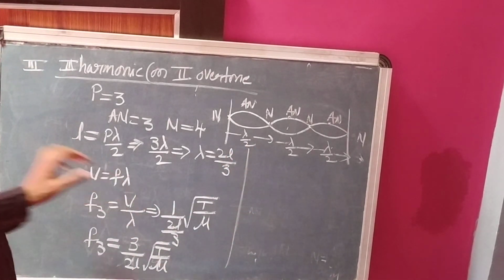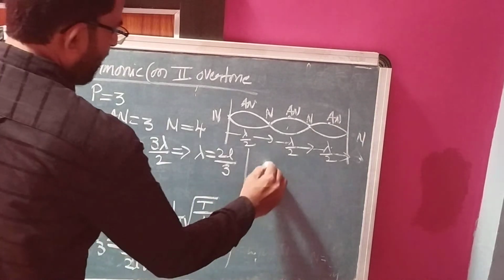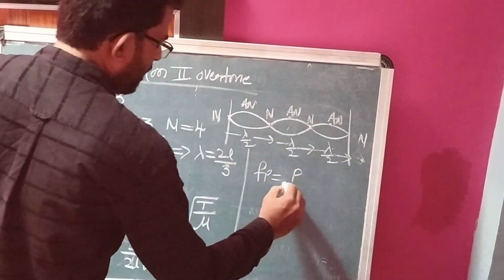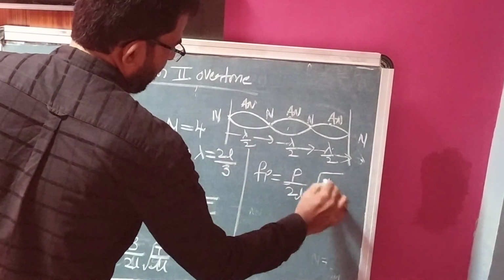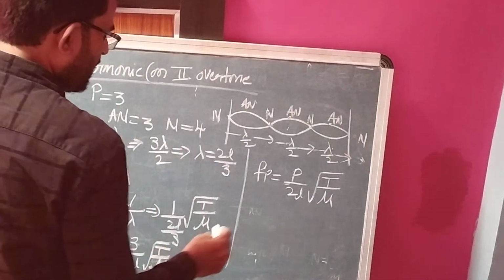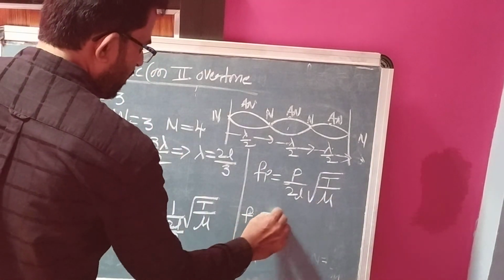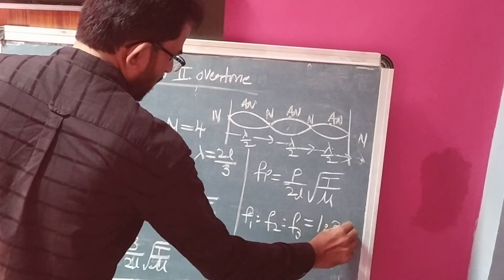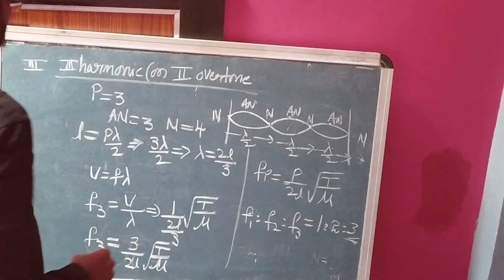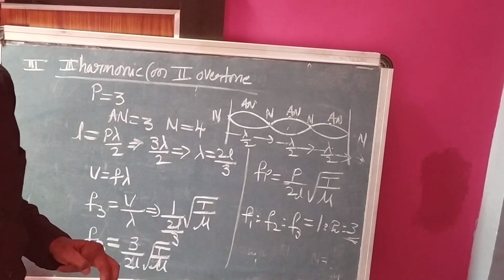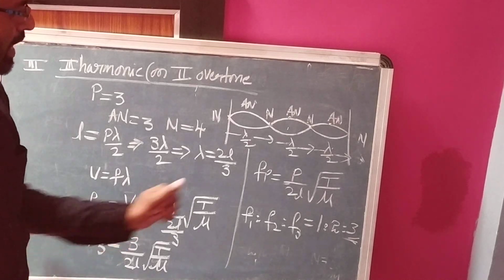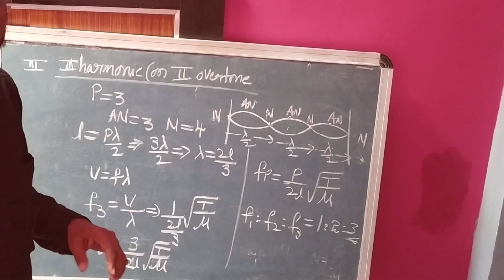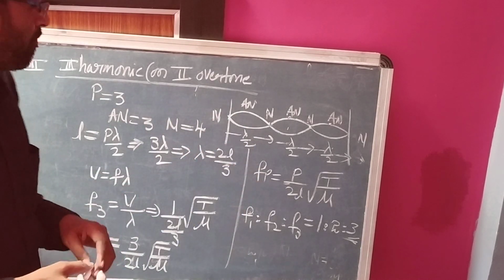Suppose P loops are formed. Then what is the formula? Fp is equal to P by 2L square root of T upon mu, where P is 1, 2, 3, 4, and so on. Then what is the ratio of the fundamental? F1 is to F2 is to F3 equal to 1 is to 2 is to 3 ratio. This one is the mode of vibration in a string. After the class, pause the video and make neat notes. Otherwise, there is no use of the online classes.